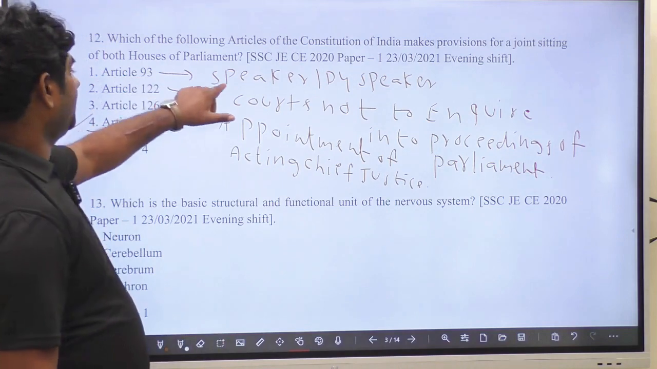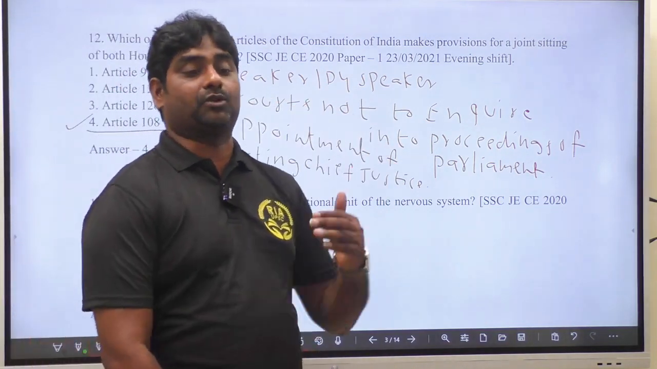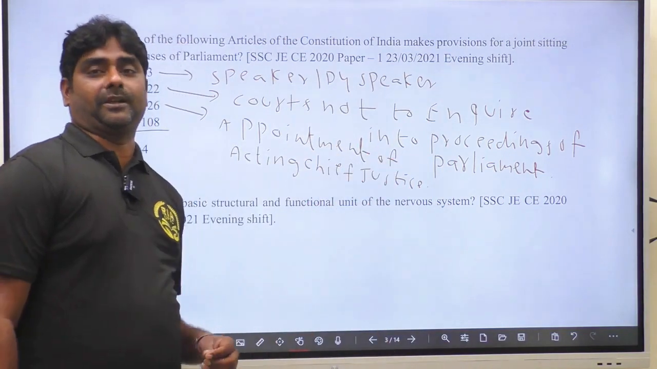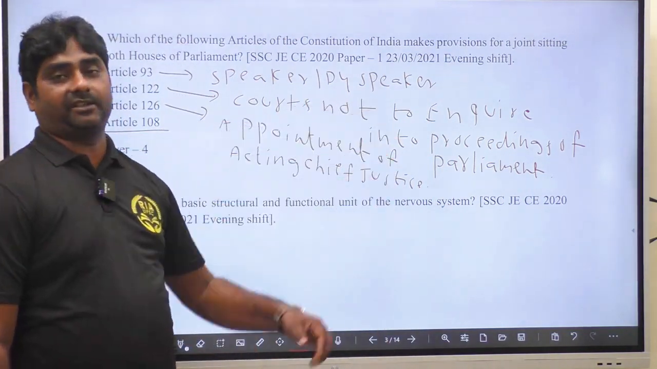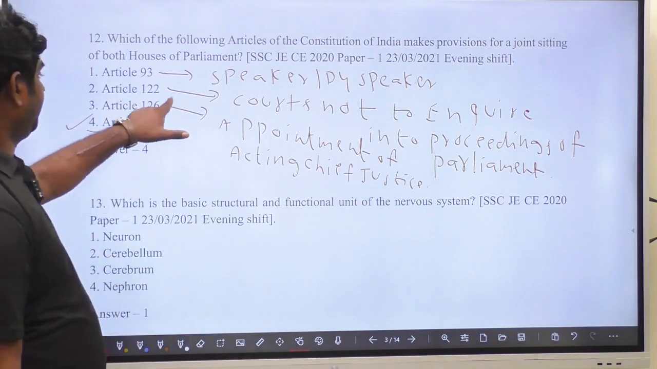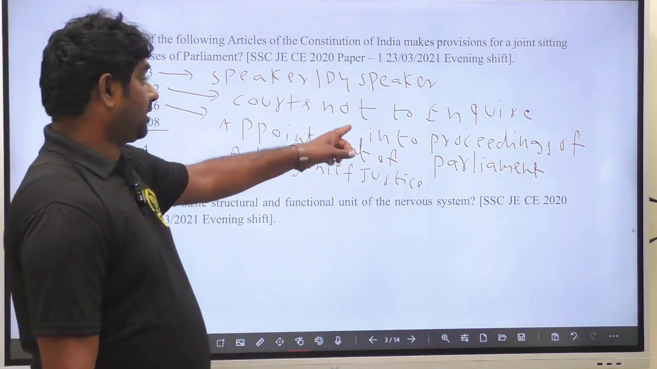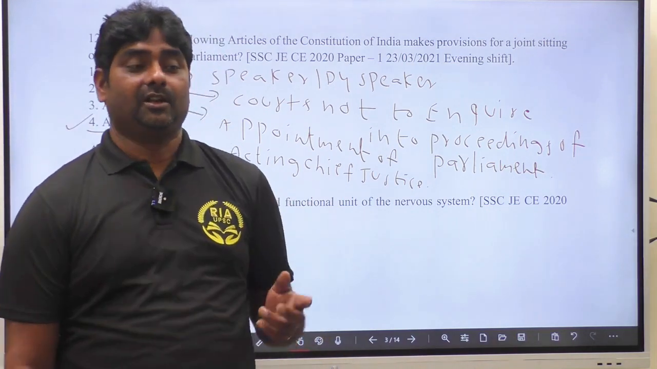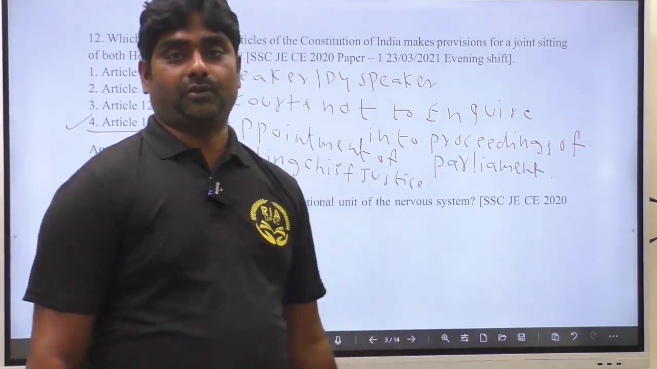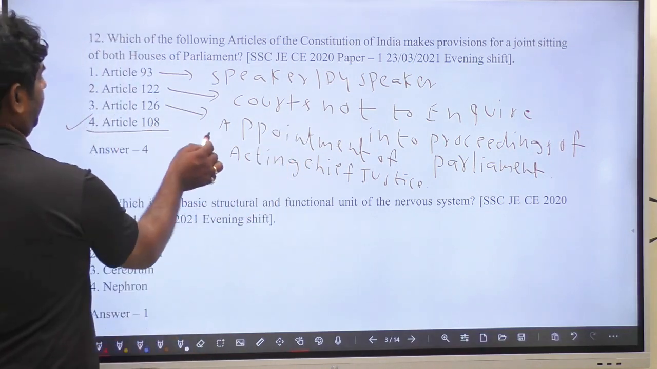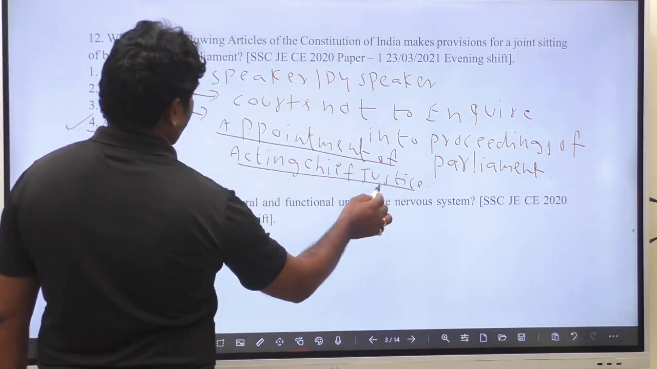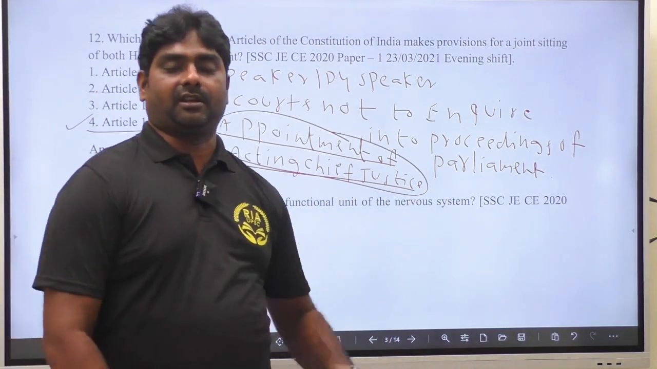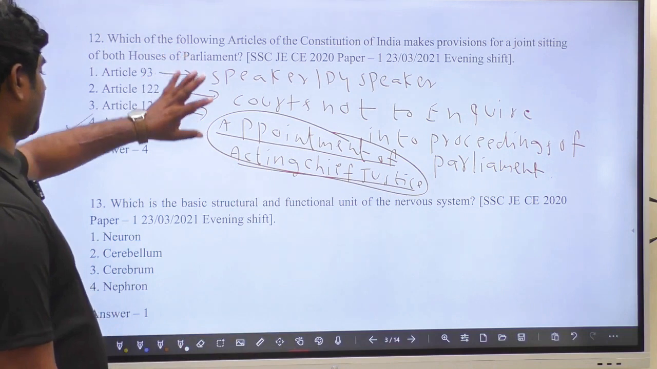Here, Article 108: the president can call for a joint session. Article 93: whenever the posts of speaker and deputy speaker fall vacant, the houses appoint persons as speaker and deputy speaker. Article 122: courts not to inquire into proceedings of parliament. Whatever the parliament proceedings are, courts are not responsible for them. That is very important. Article 126: appointment of acting chief justice. So four articles are given in the four options.